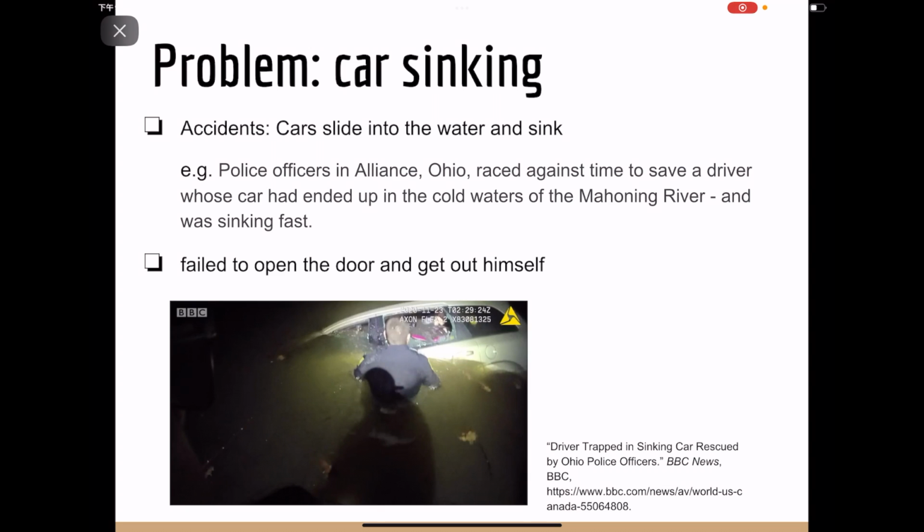Let's explain the water pressure acting in a car accident problem. Nowadays, the car has become the daily transportation for most of us. I believe we have all seen the sad news that a car fell into the water, causing the death of the driver. Like the example provided here, a man accidentally drove his car into the Mahoning River and the car sank quickly. He failed to open the door and get out. Luckily, a policeman broke the window and saved him.